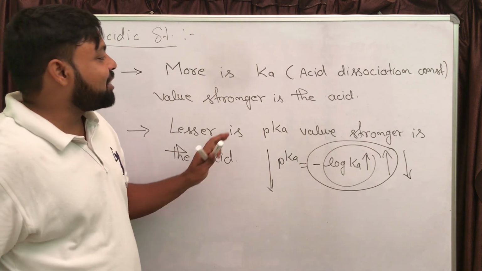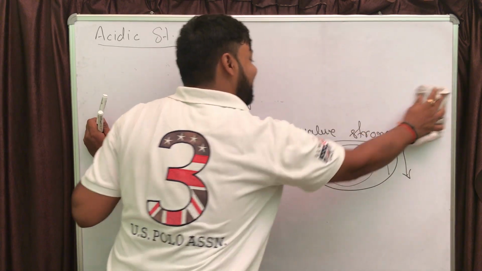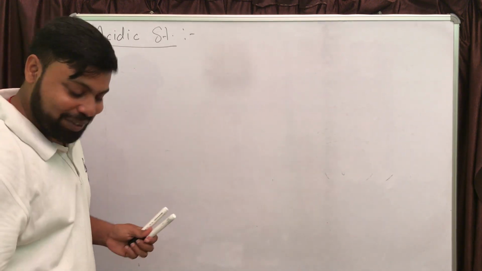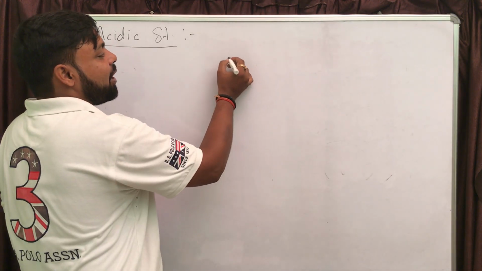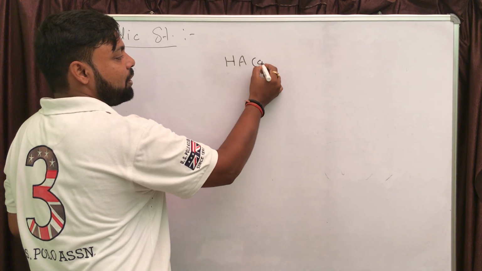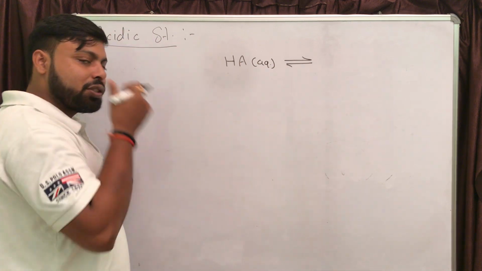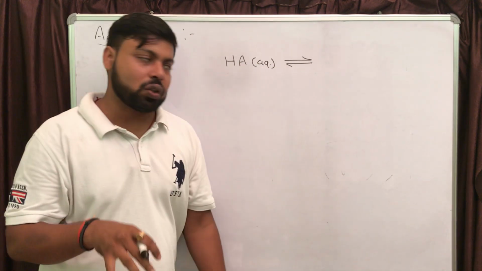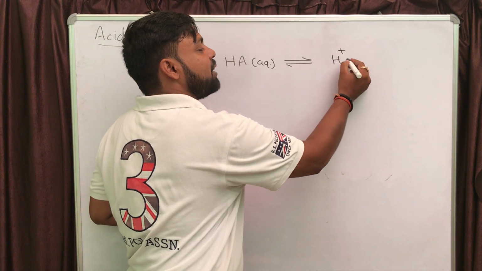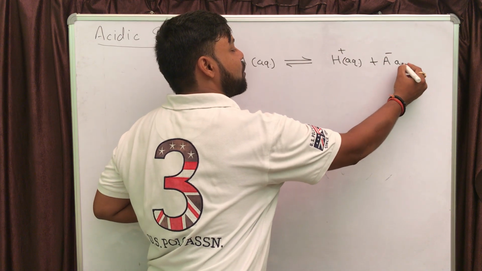And what is this acid dissociation constant? If you have forgot that acid dissociation constant, let us see what is actually Ka value. Let us say I have a weak acid, that is HA. We know that in case of weak acid or weak base or weak electrolyte, if you are going to dissolve that weak electrolyte in a solvent, it will dissociate in ion, that is H plus ion in aqueous medium, and also A minus ion in aqueous medium.